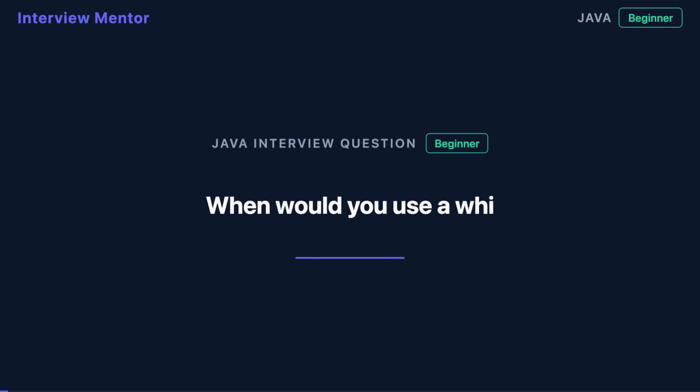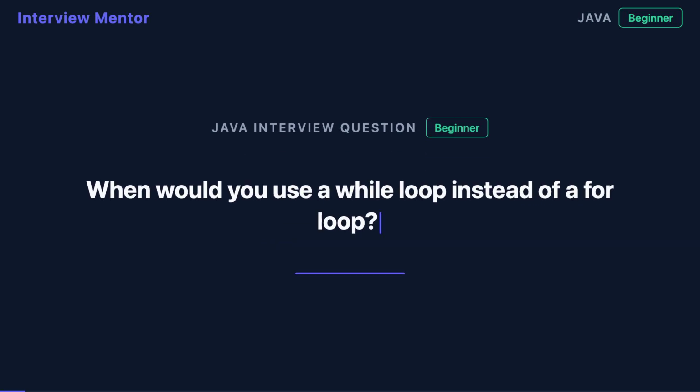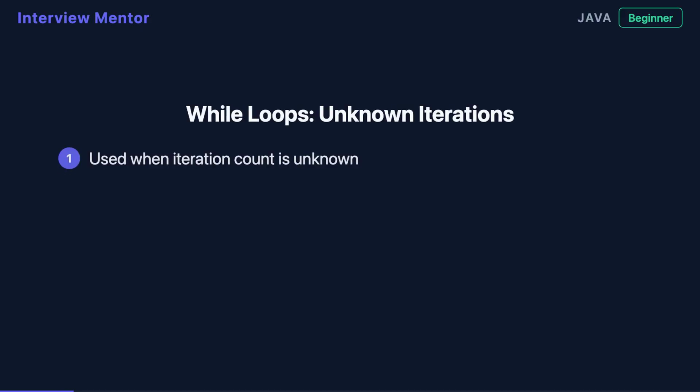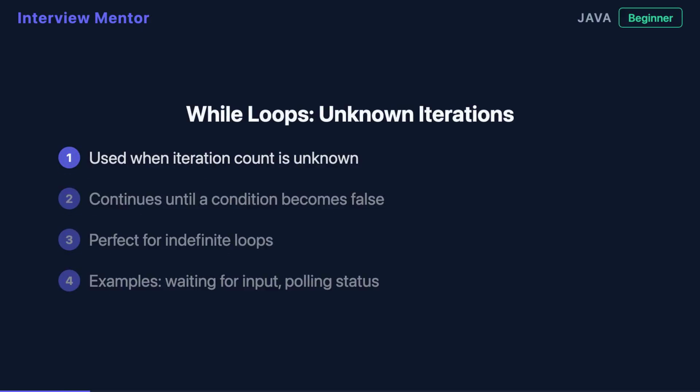Most developers reach for a for loop by default, but that's actually the wrong choice in many situations. Let's find out when a while loop is the better tool. Use a while loop when you don't know how many iterations you need in advance. The loop continues until a specific condition becomes false.